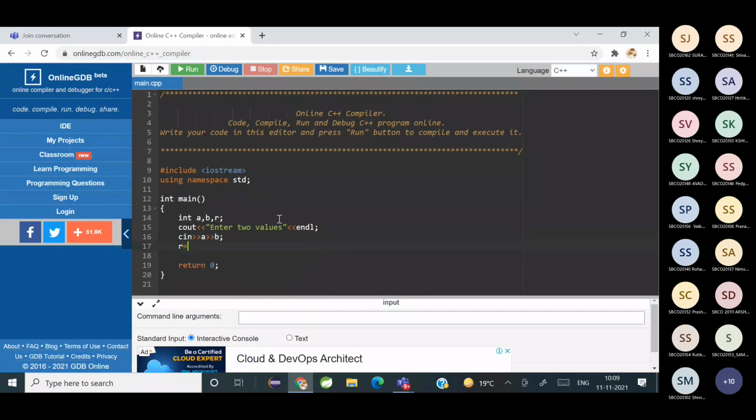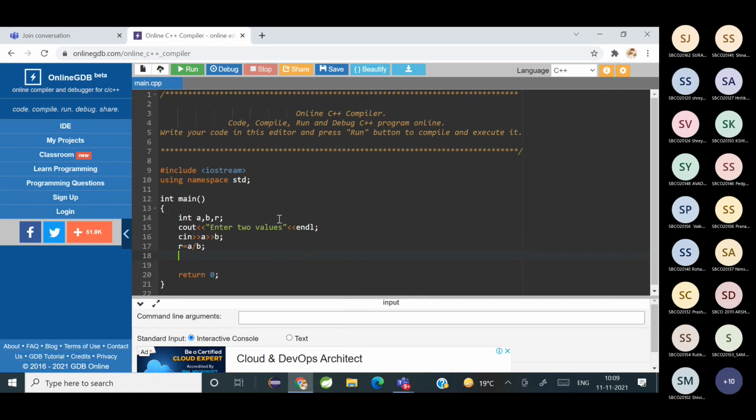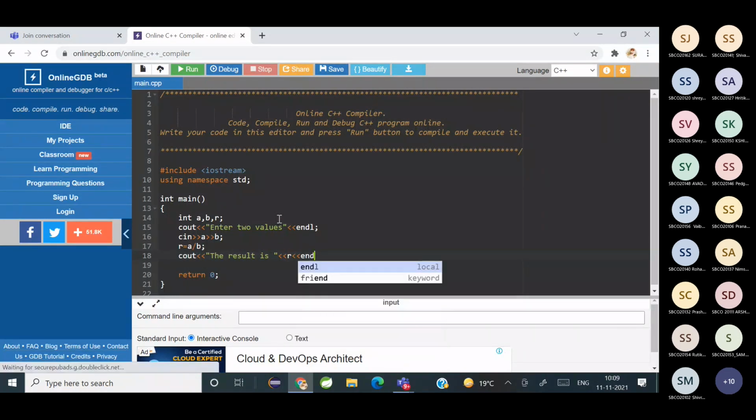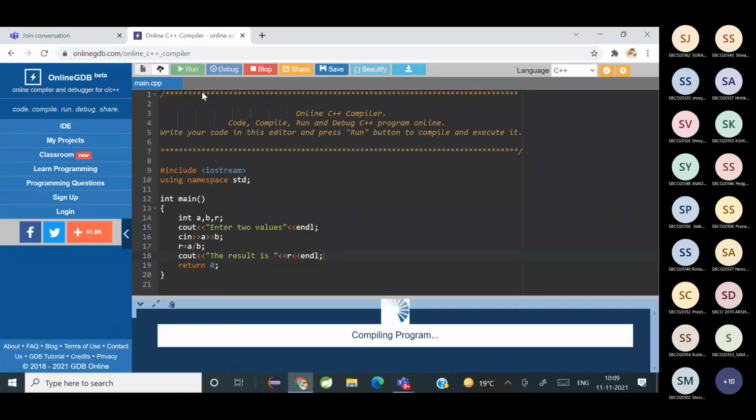R is equal to A divided by B, and cout the result is, print the R. This is what we had done.